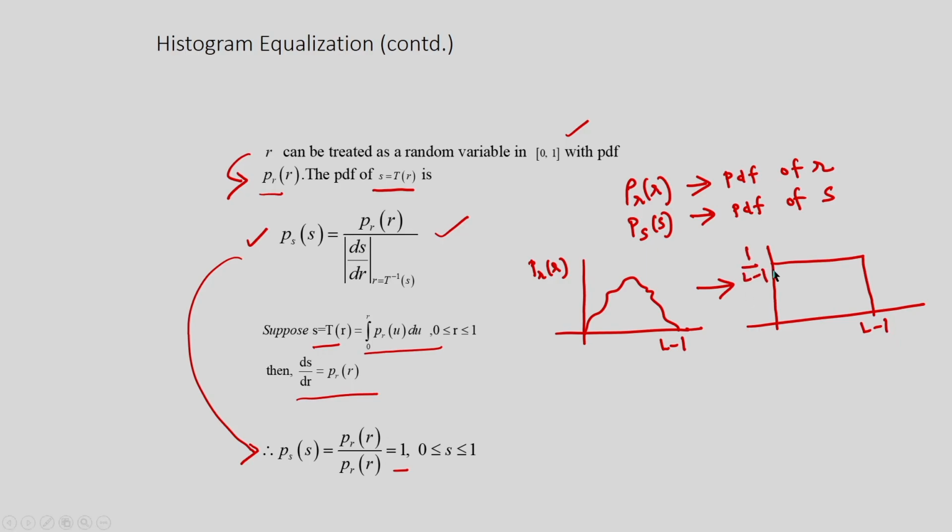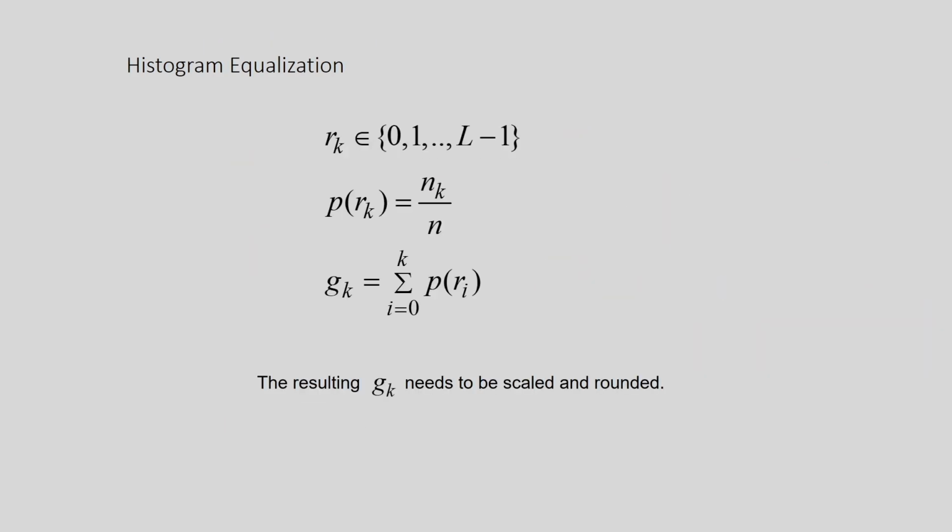One by L minus 1. So, I am having this one. You can see after histogram equalization I am getting the uniform PDF, and for the discrete case you can implement the histogram equalization technique.